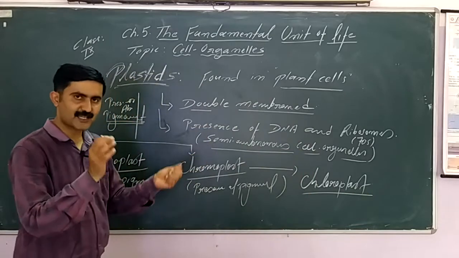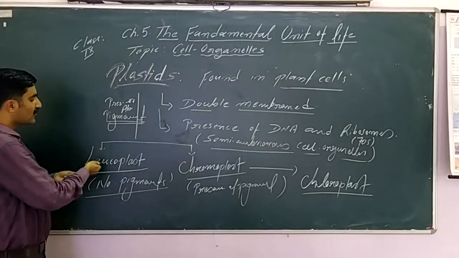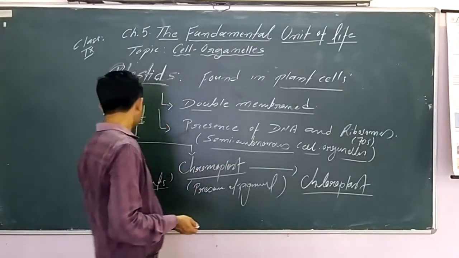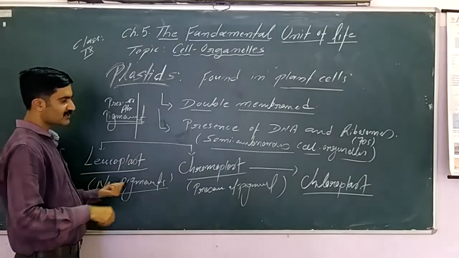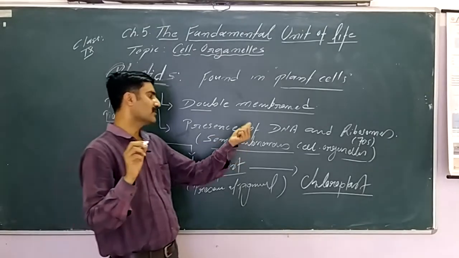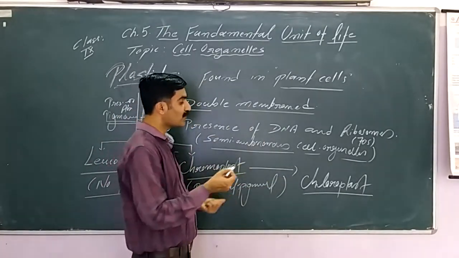Sometimes chloroplasts are separately classified and we can write plastids are of three types: leucoplast, chromoplast and chloroplast. But when we say presence or absence of pigment, leucoplast, absence of pigment, chromoplast, presence of pigment, and one of the most common types of chromoplast or colored plastid is chloroplast.